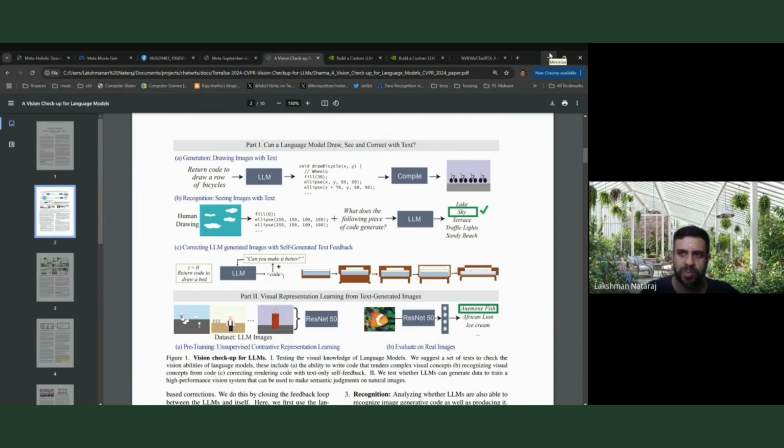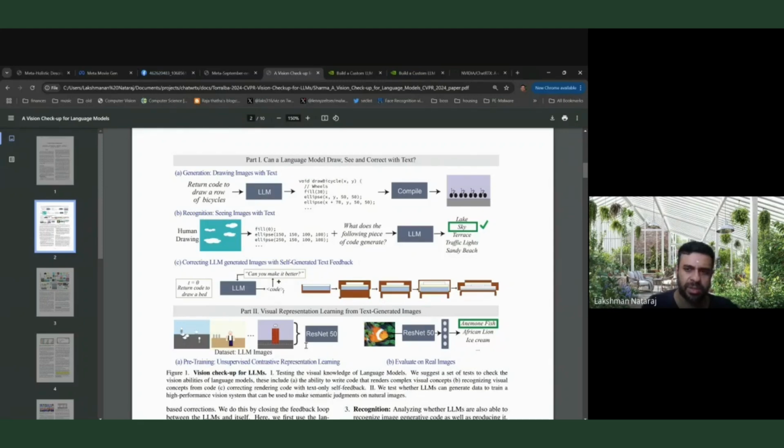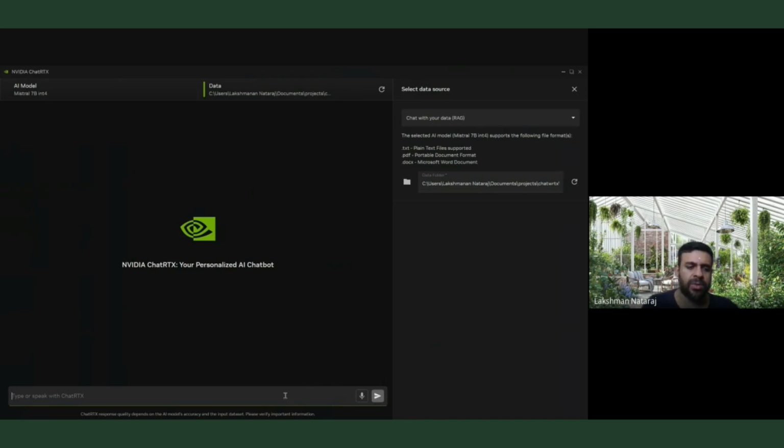And I review a lot of papers. So Chat with RTX is also useful for reviewing. There is the guidance of don't use AI if the paper is under review, and so on, because of security and privacy and things like that. But with ChatRTX, I'm at least hopeful that whatever stays here stays within my computer. So I'm just using this as a tool. That's it, right? So let's see.